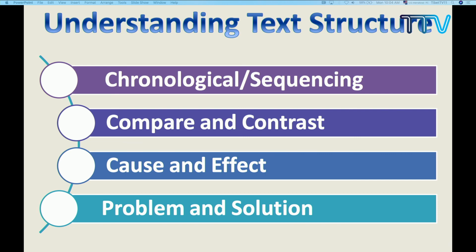What is expository writing? Expository writing is writing where the author tries to explain, inform, and describe. These are the different text structures the author uses in expository writing.